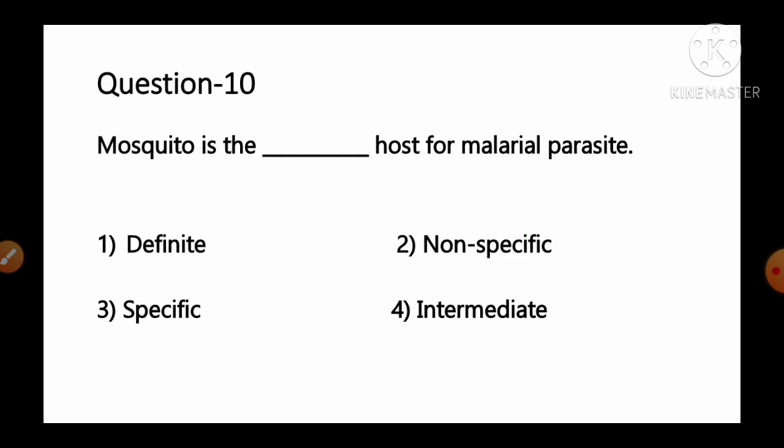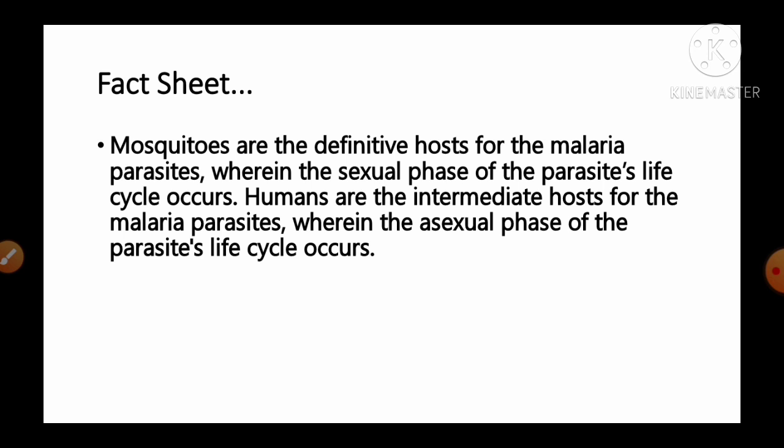Mosquito is dash host for malarial parasite, and the options are: number 1, definitive; number 2, non-specific; number 3, specific; number 4, intermediate. And the fact given regarding this question is: mosquitoes are the definitive host for the malarial parasite, wherein the sexual phase of the parasite's life cycle occurs. In contrast, humans are the intermediate host, wherein the asexual phase of the parasite's life cycle occurs.